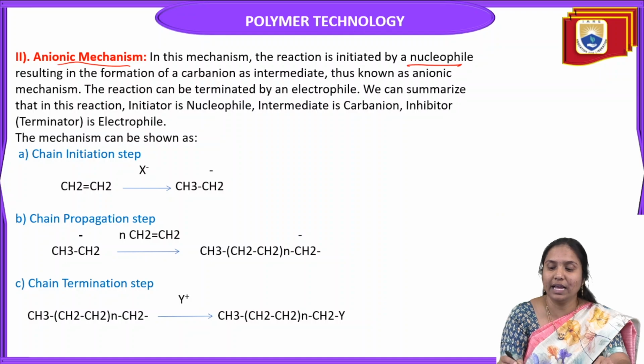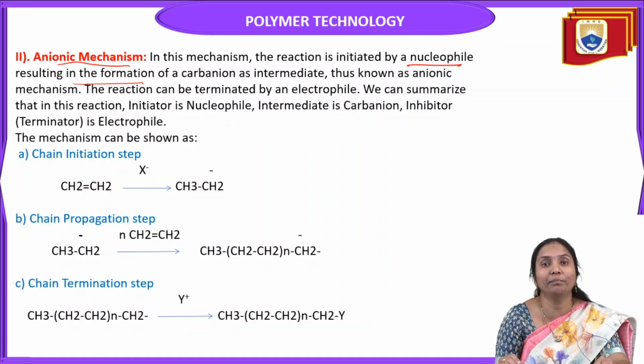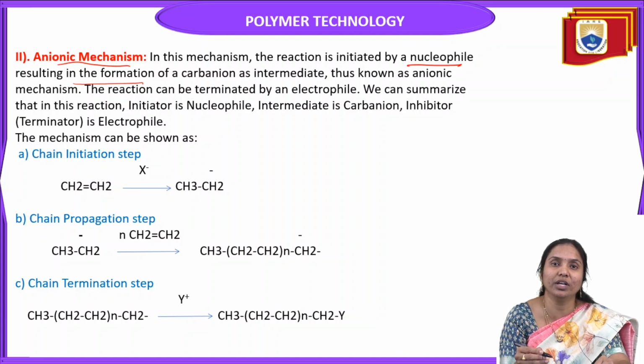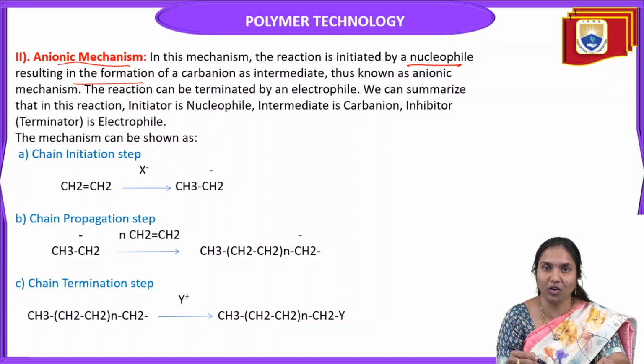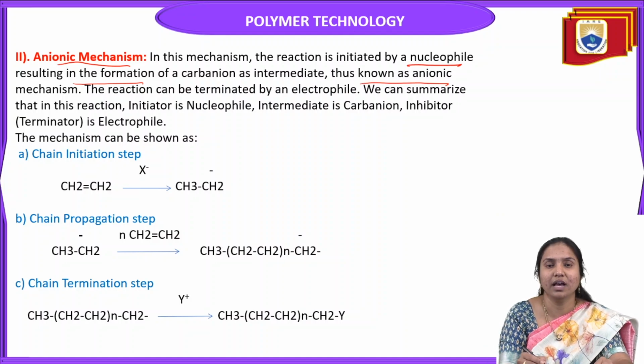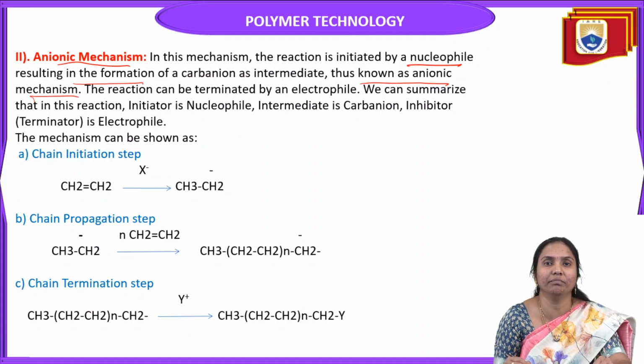So here the reaction is initiated by a nucleophile, resulting in the formation of a carbanion. But in cationic polymerization, it forms a carbocation. Here, the carbanion is the intermediate. So this reaction is called the anionic mechanism.